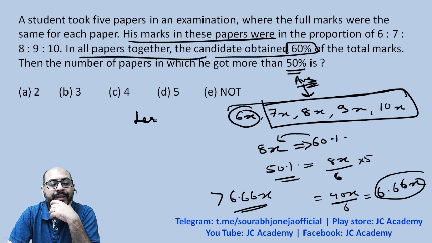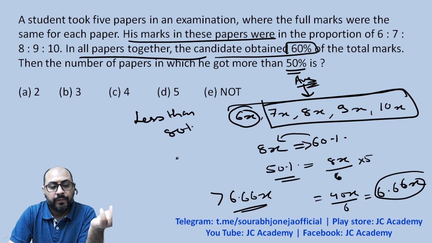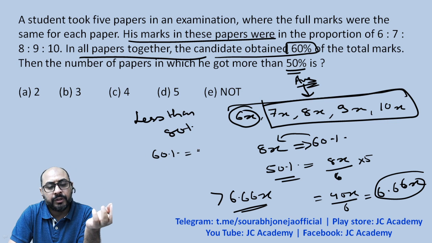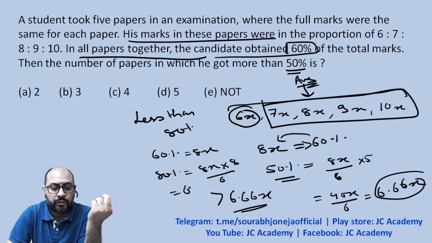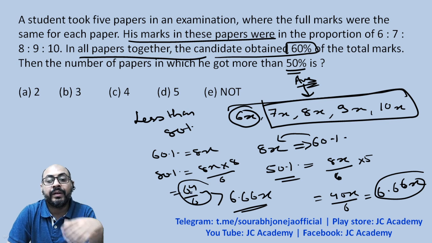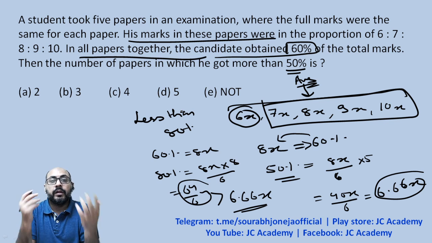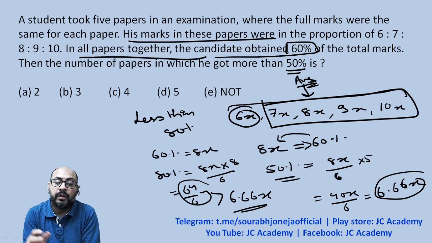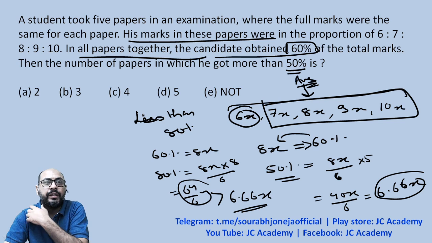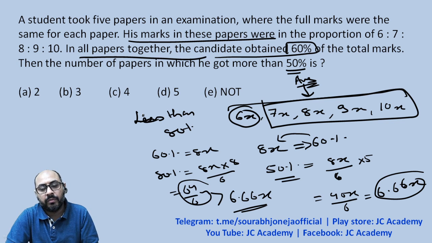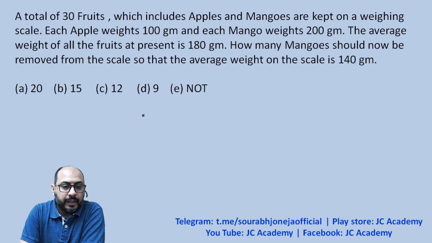Now if I ask you about less than 80%. Again, 60% is equal to 8x, so 80% would be equal to 8x into 80 upon 60, that is 64x upon 6, which is something more than 10x. So in all the papers he'll be scoring less than 80%. And if I ask more than 80%, then in none of the papers will he be scoring more than 80%. Let's move on to the next question.